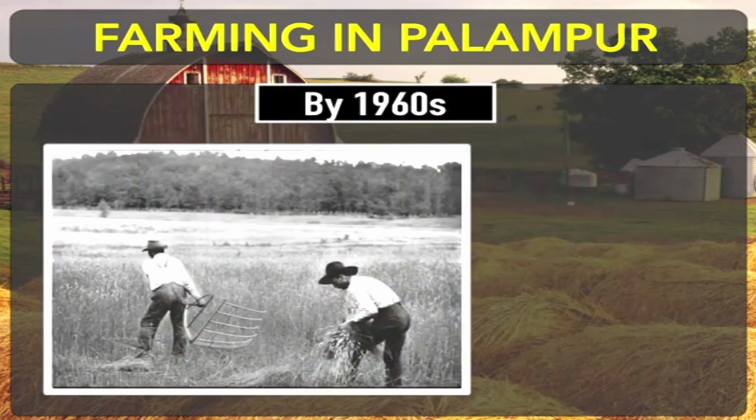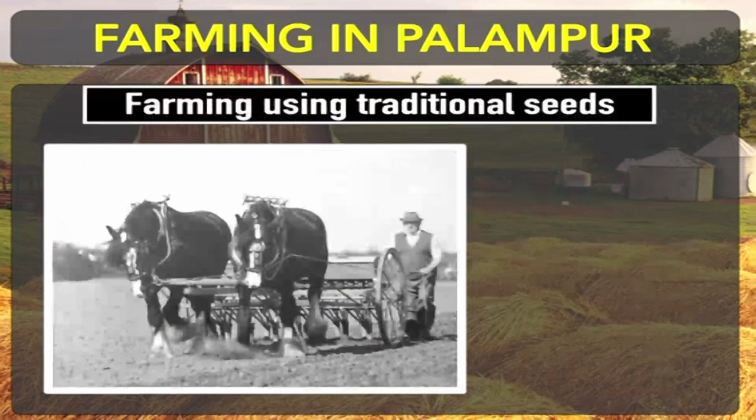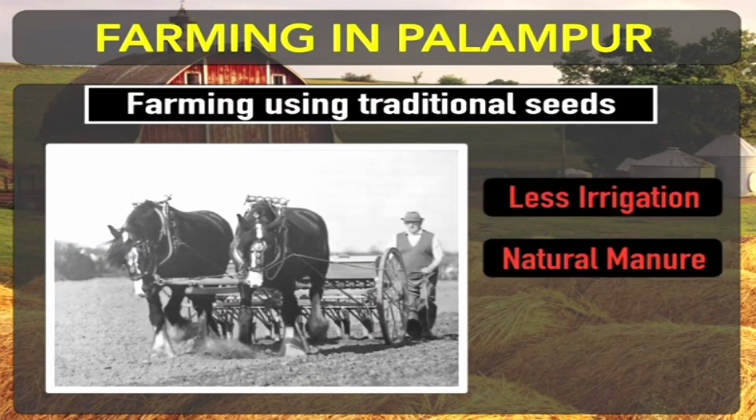Listen, if we talk about our country, our villages, in the many decades before the 1960s, people were using various kinds of traditional methods, traditional equipment, traditional types of seeds, traditional irrigation facilities like Persian wheels, and they were using natural manure.